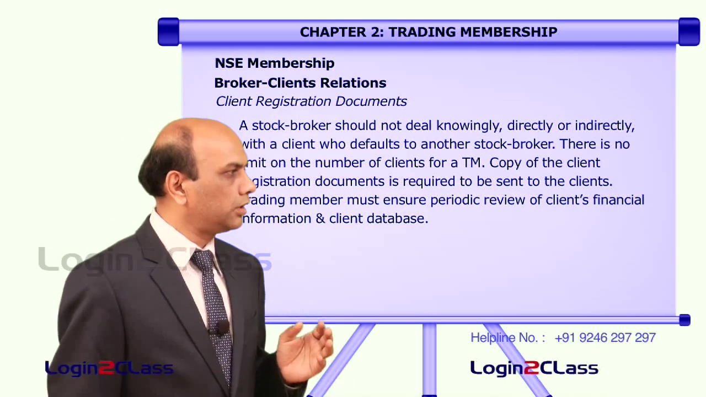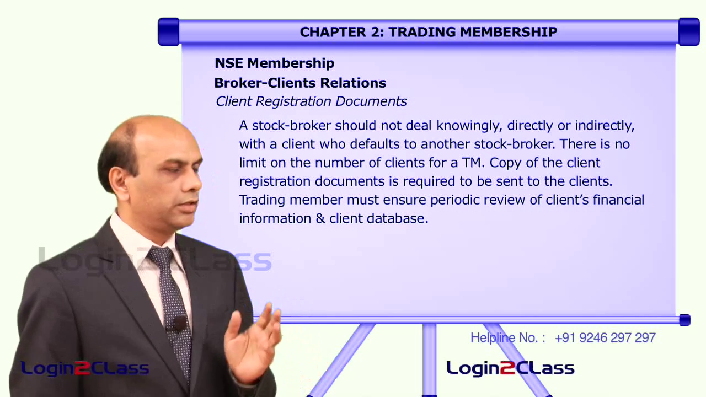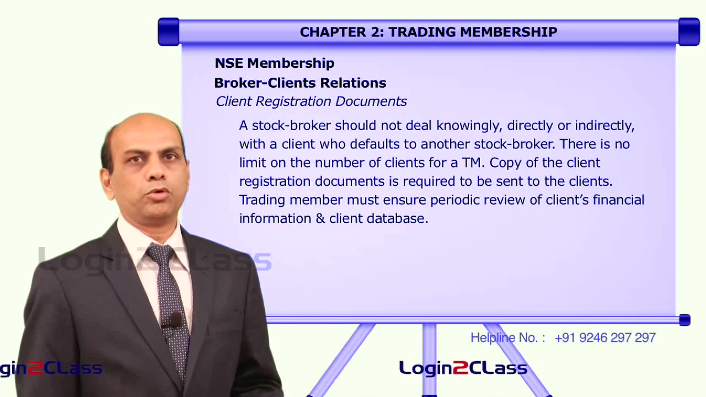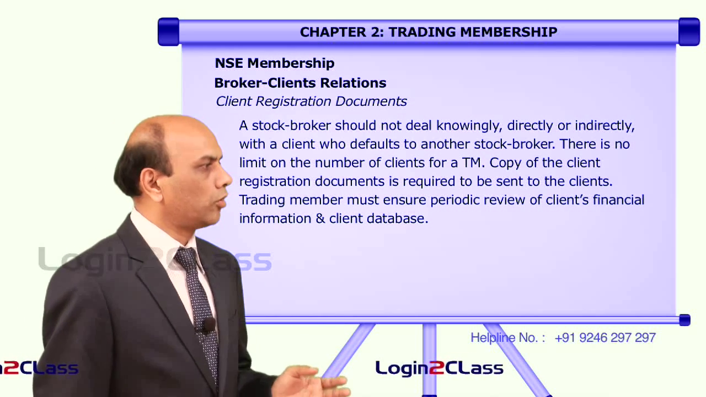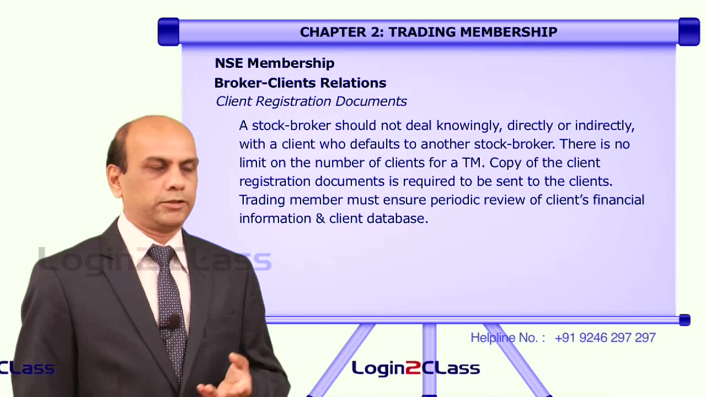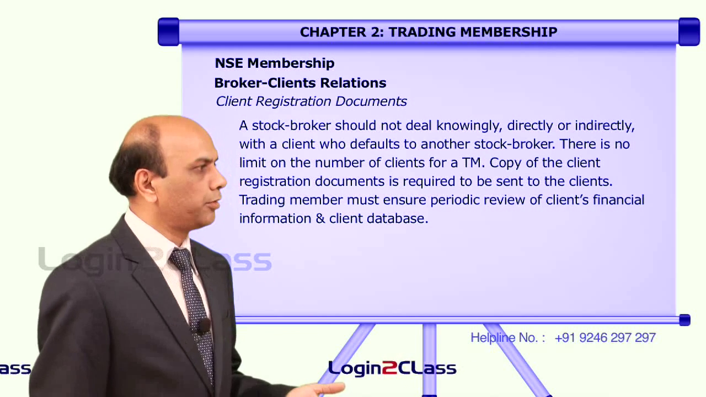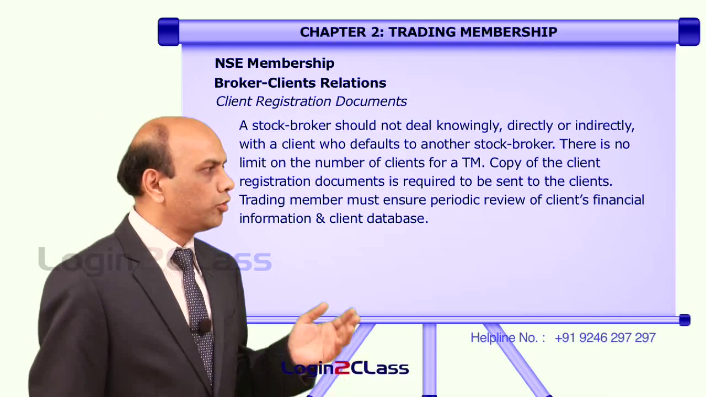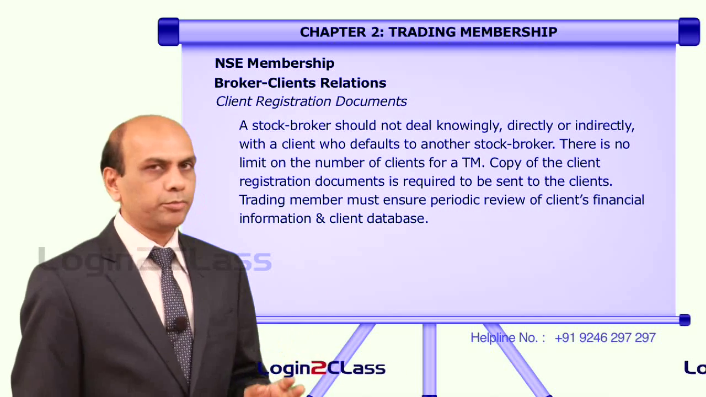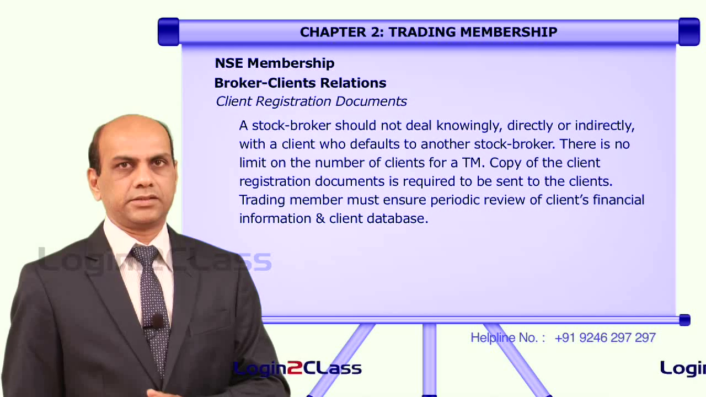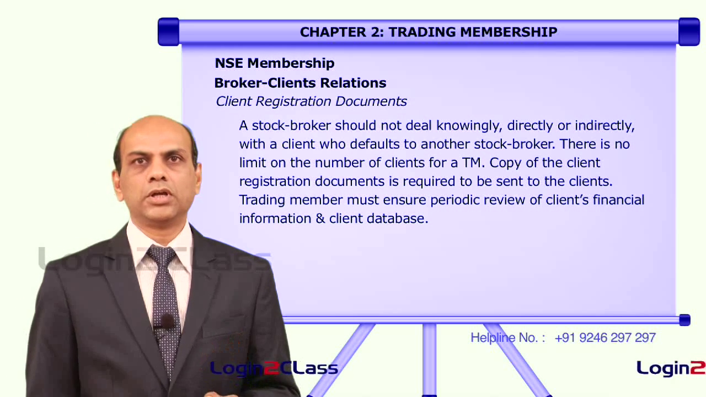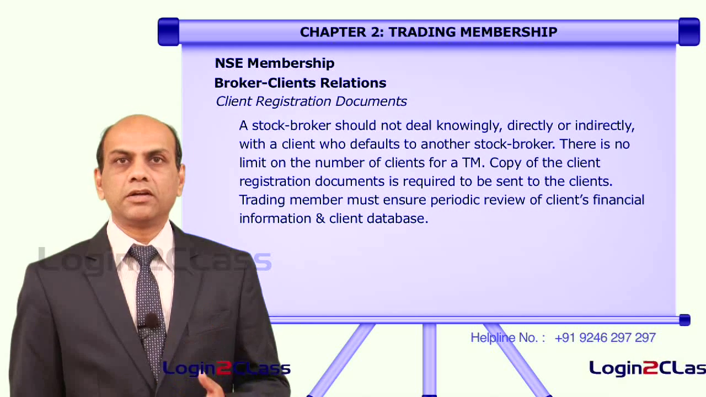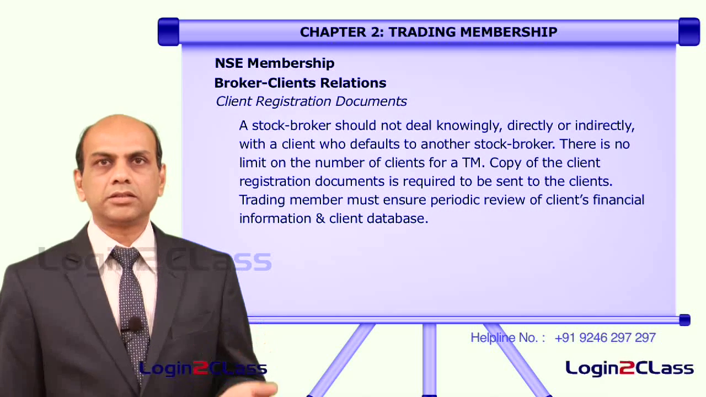A stockbroker should not deal knowingly, directly or indirectly, with a client who defaults to another stockbroker. There is no limit on the number of clients a trading member can appoint. A copy of the client registration documents is required to be sent to the clients. The trading member must ensure periodic review of the client's financial information and client database. So he has to keep track of the changes and the financial status of all his clients, and he should not get involved with clients who have defaulted or misled other stockbrokers.